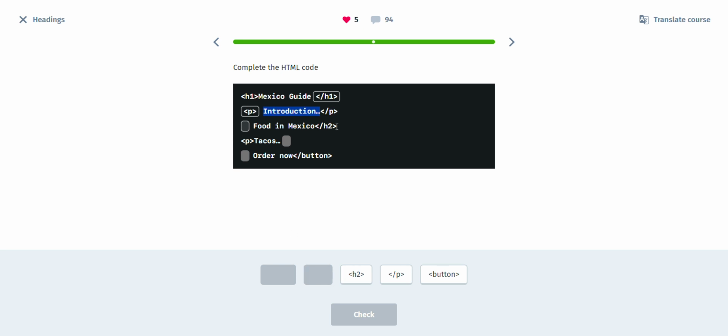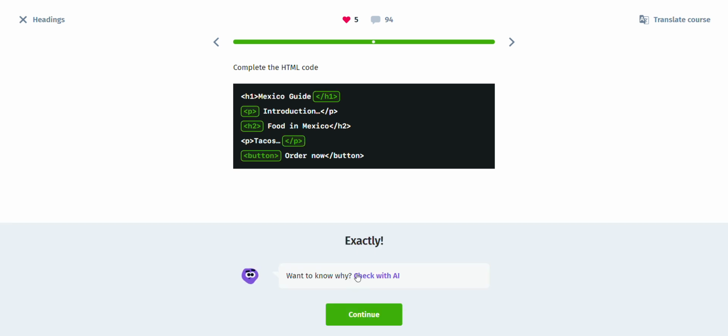We have a closing tag of heading 2 here, so we're going to need an opening tag of heading 2. We have an opening tag of paragraph here, so we're going to need a closing tag of paragraph here, and we have a closing tag of button here, so we're going to need an opening tag of button here. Let's check the code.